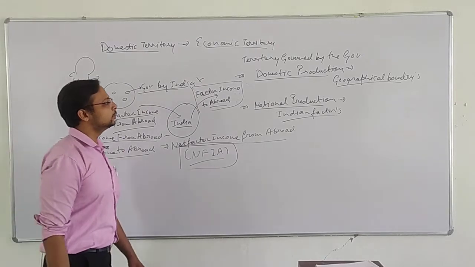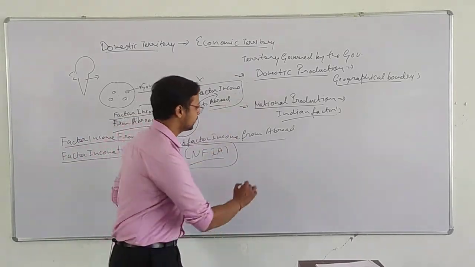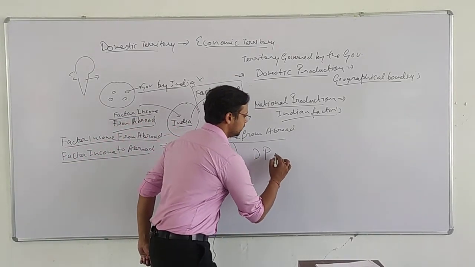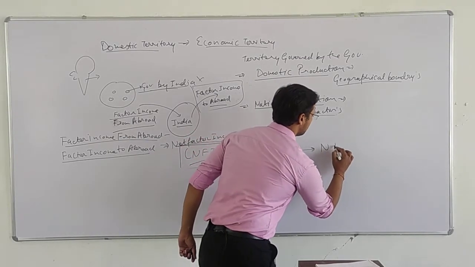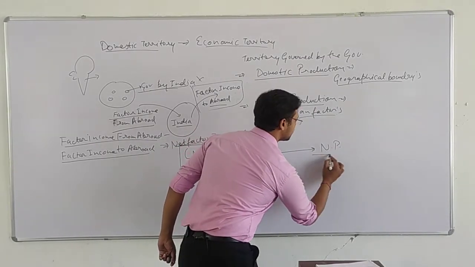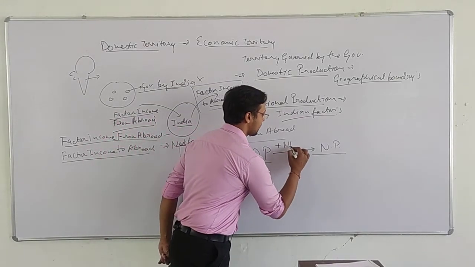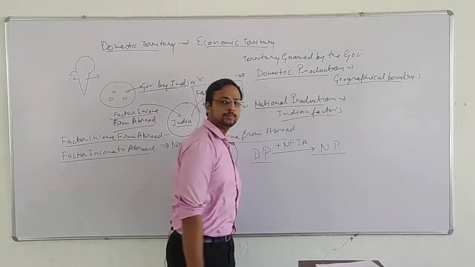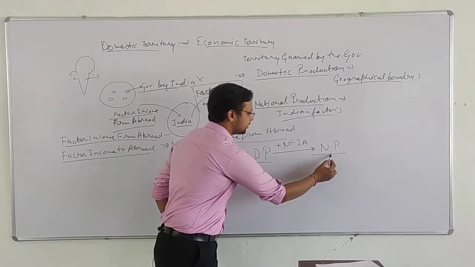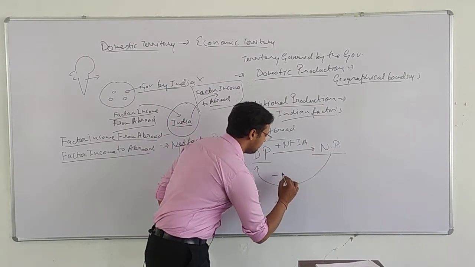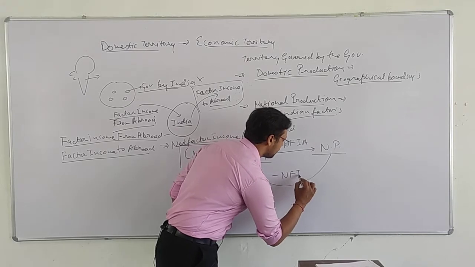So while converting domestic production to national production, we will add NFIA, and while converting national production to domestic production, we will subtract NFIA.